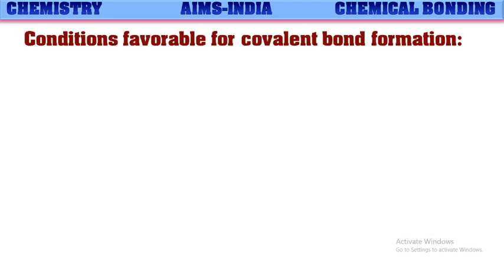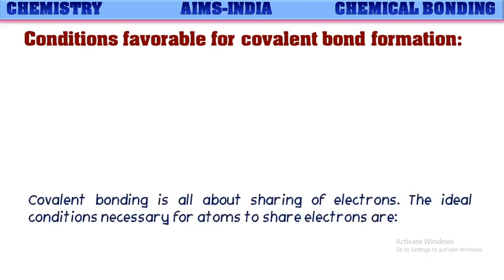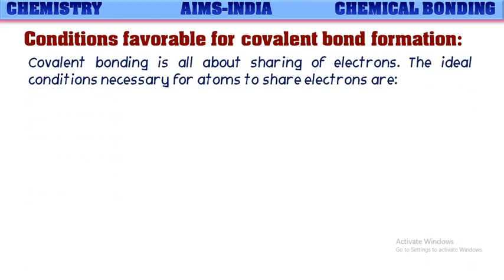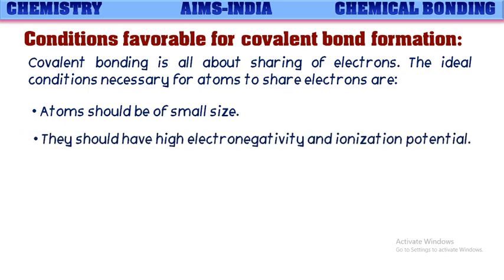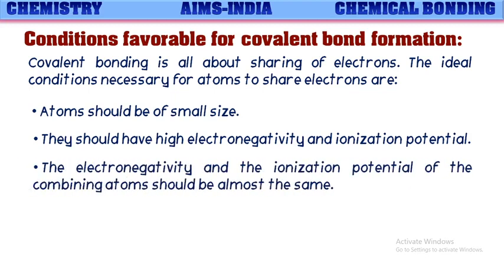So what are the conditions favorable for the formation of covalent bond? Covalent bond is all about sharing of electrons. So the ideal conditions necessary for sharing of electrons are: atoms should be of small size, and hence they can share electrons easily. They should have high electronegativity and ionization potentials, then only instead of transferring electrons, they share them. The electronegativity and ionization potentials of the combining atoms should be almost the same. Then only mutual sharing of electrons takes place.